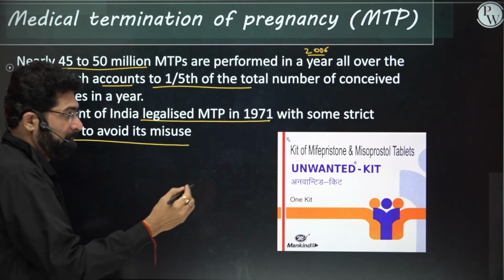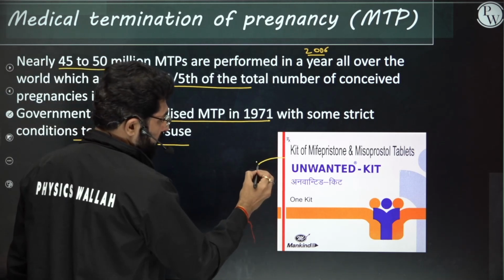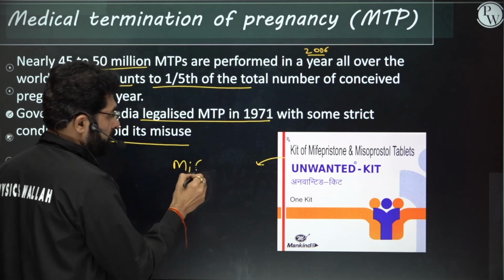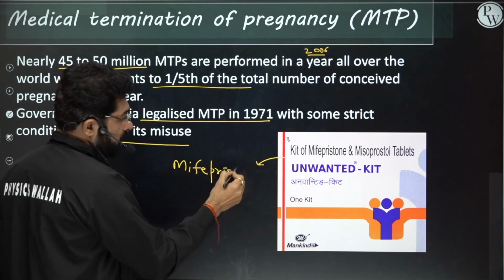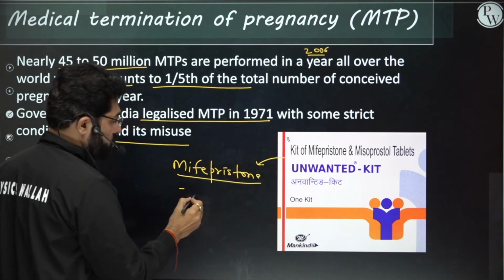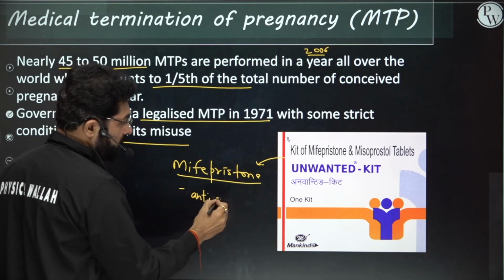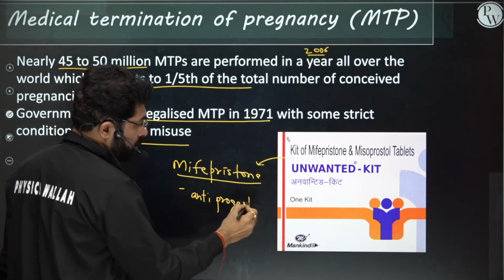And you can see here, this is the kit which is available in the market. It contains mifepristone. Mifepristone is anti-progesterone. This chemical is what? Anti-progesterogenic.